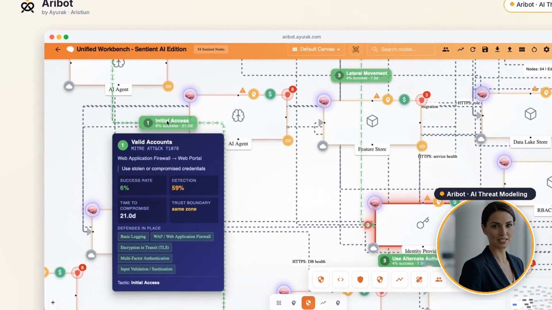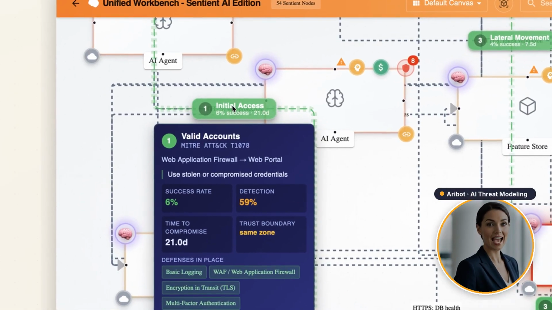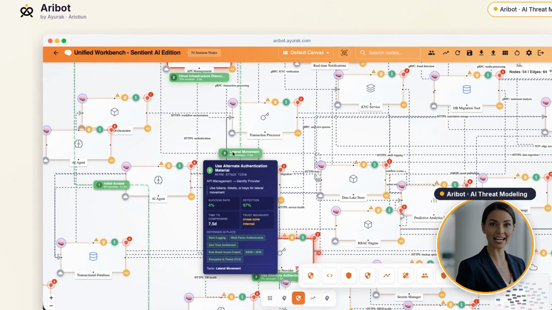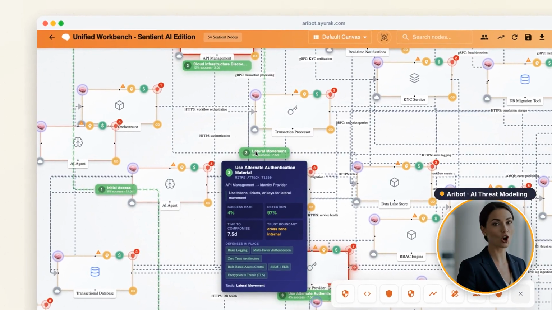Click any node, and Aribot shows you its threats, the defenses already in place, and every attack path that leads to it. And when that threat model is missing, attackers quietly find the gaps: stolen keys, poisoned tools, and overprivileged agents.